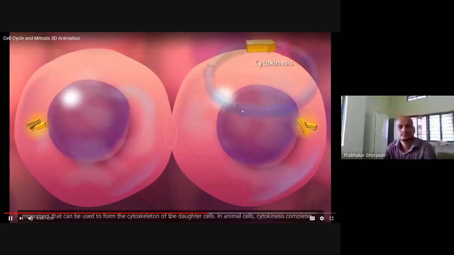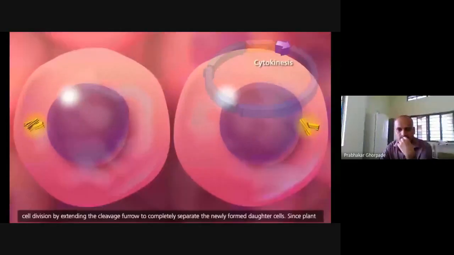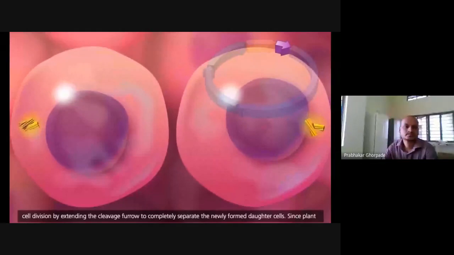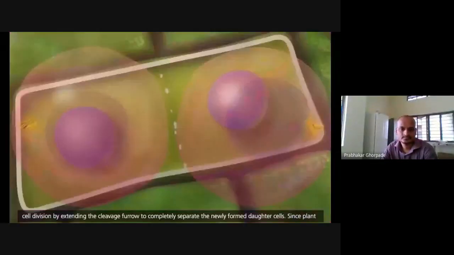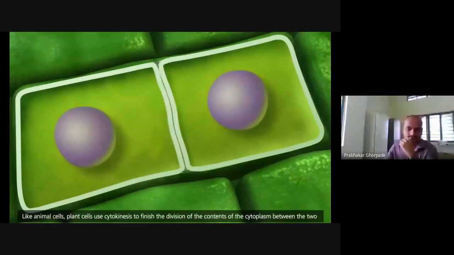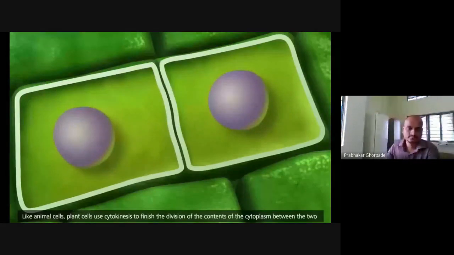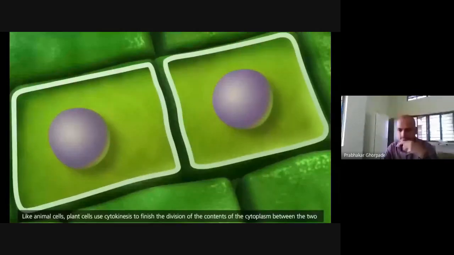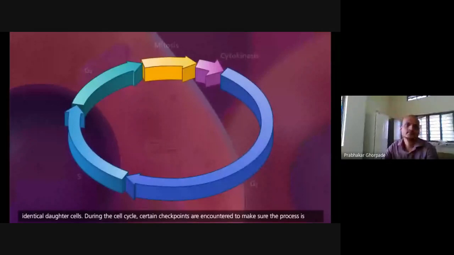In animal cells, cytokinesis completes cell division by extending the cleavage furrow to completely separate the newly formed daughter cells. Since plant cell walls cannot be constricted by actin fibers, vesicles form an expanding membrane partition called the cell plate. Like animal cells, plant cells use cytokinesis to finish the division of the contents of the cytoplasm between the two identical daughter cells. During the cell cycle, certain checkpoints are encountered to make sure the process is occurring accurately.